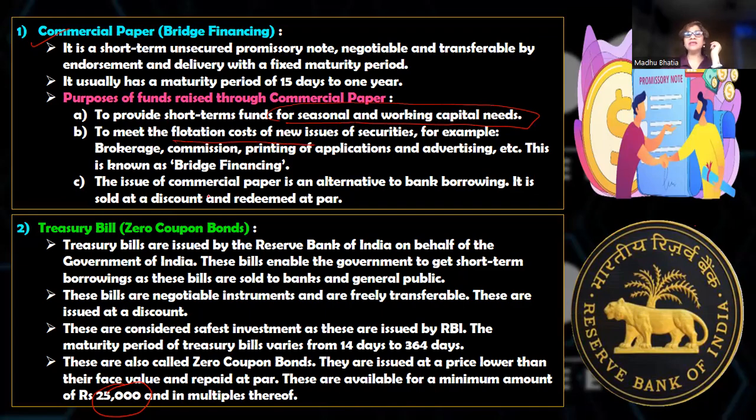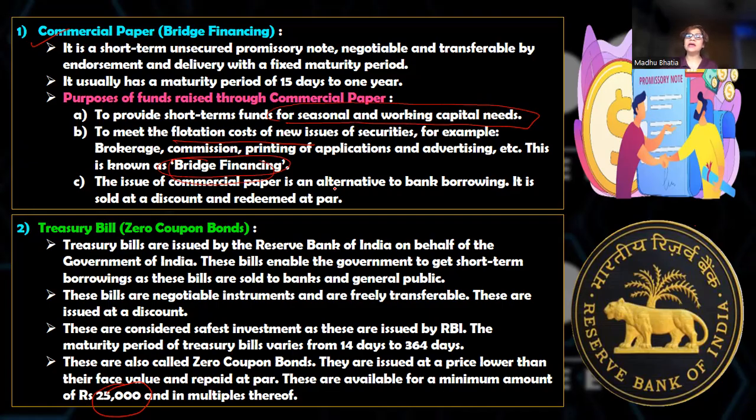Okay, so what happens is whenever the companies issue securities, and when I say securities, it includes both shares and debentures. We did flotation cost yesterday. So whenever the company issues securities, it incurs a high flotation cost. So इस flotation cost को cover करने के लिए company commercial papers issue कर देती है ताकि उनके पास short term funds इकट्ठा हो जाए. And this process of using or issuing commercial paper to cover the flotation cost is called as bridge financing. Okay. This is called as bridge financing.